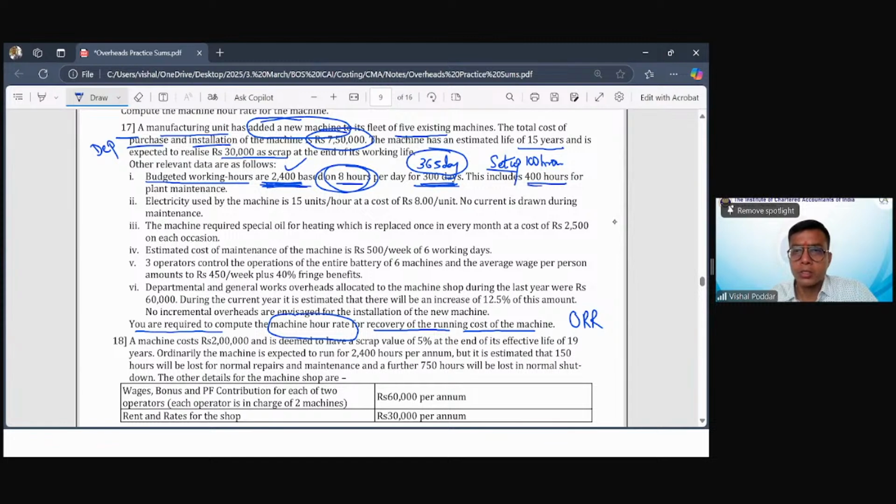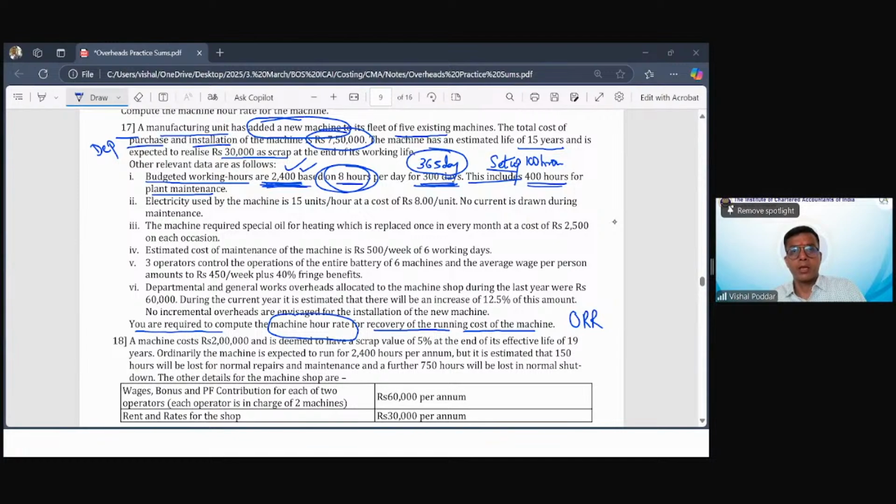Further, some hours would be lost in between because I cannot keep the machine working always. I have to also plan its maintenance so that the machine remains in good condition. So whenever I stop the machine for maintenance, again, those hours would be lost. Let us say in the question here, you can see they have given that this total working hours includes some hours which will be lost for maintenance. Now, why is this important?